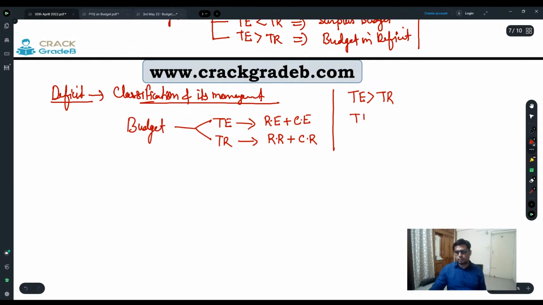The other possibility is both are equal, expenditure and receipts. The third possibility is expenditure is less than receipts.